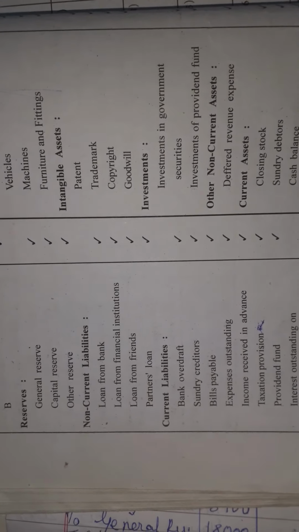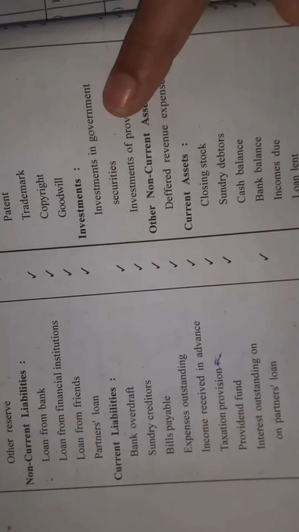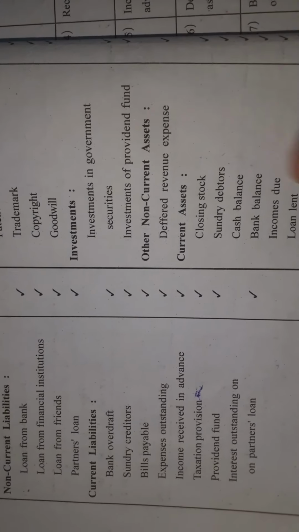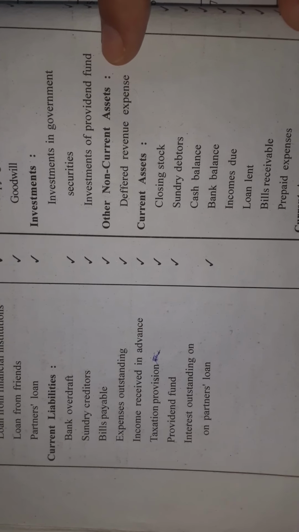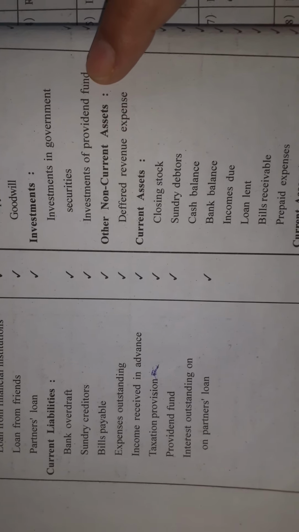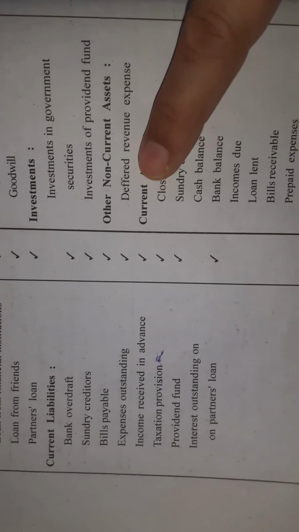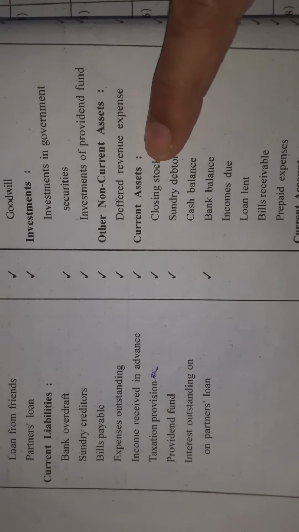Now we have to see investments. Investment means, you know students, when you invest money other than in your business, in any way, in a bank, in securities or under provident fund, it is included under investment: investment in government securities, investment of provident fund. Next are other non-current assets. In that you can write deferred revenue expense. After that you are going to see the current assets.